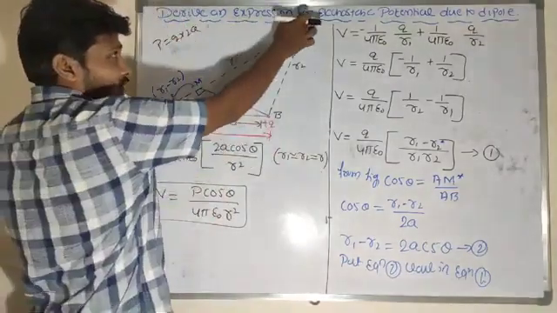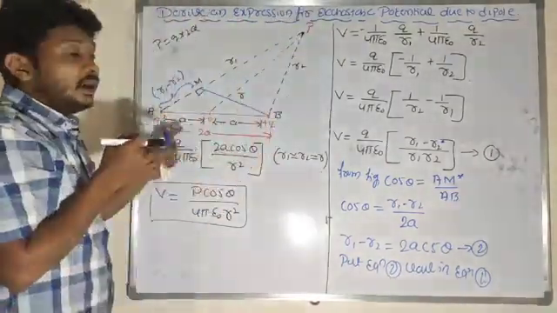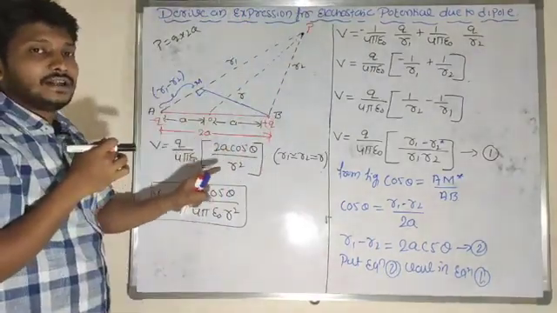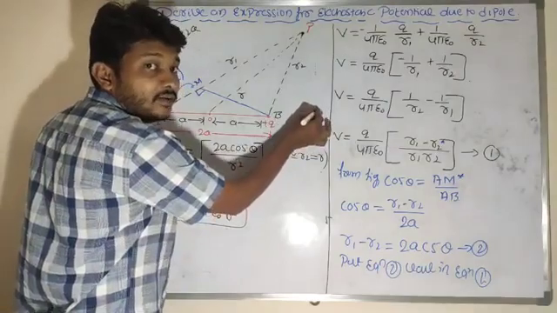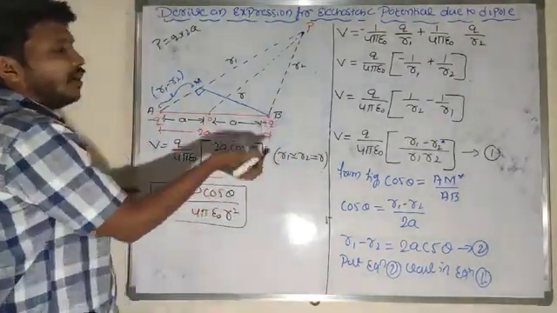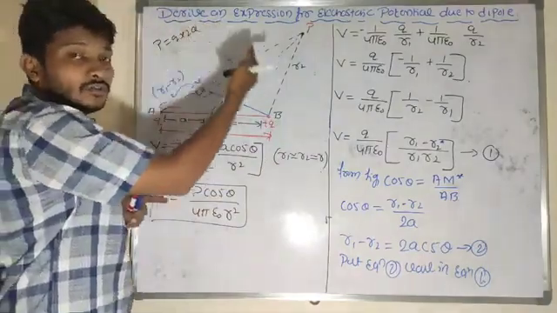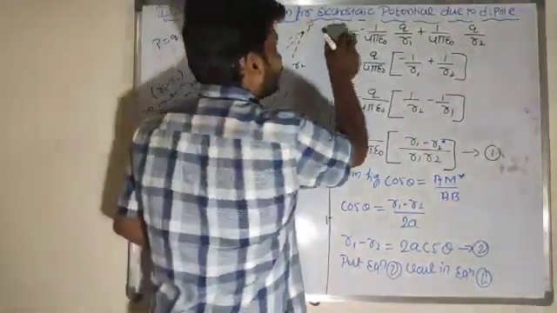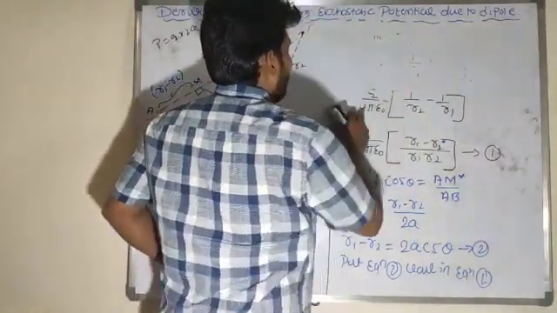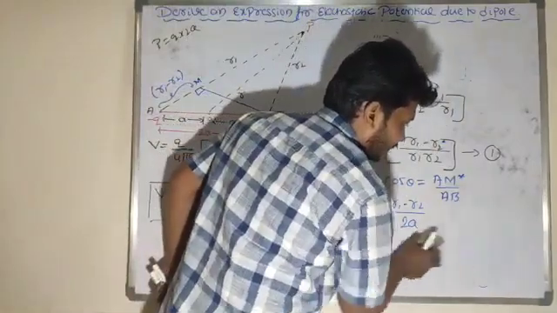So this point is not on the axial line and not on the equatorial line. Now I would like to consider that if the point of observation is on the axial line, what will be its potential value, or if the point of observation is on the equatorial line, what would be its potential value. I need to determine that here.